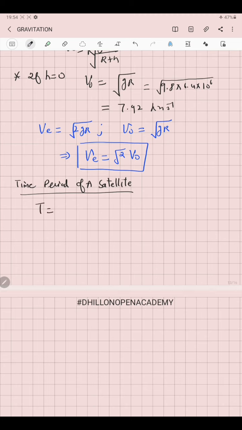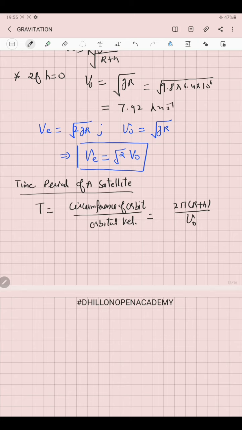This will be equal to the circumference of the orbit divided by the orbital velocity. When the satellite is revolving at height h above the surface, its distance from the center of the Earth is r plus h. So the circumference will be 2 pi into r plus h, divided by the orbital velocity v naught.